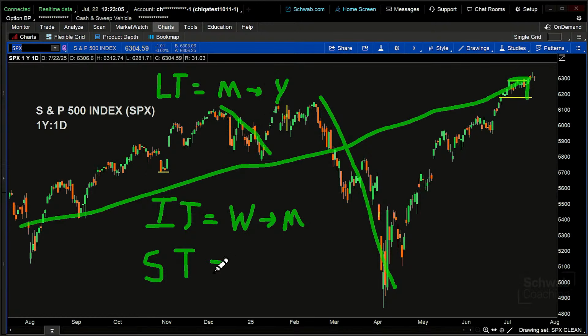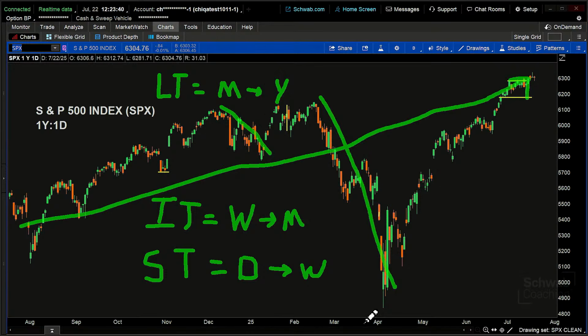A short term time frame is days to weeks. So that might be 1 or 2 days, that might be 5 days, it might be 10 days, out to weeks. So maybe as many as 4 weeks, before you start getting into months. So a short-term trend can become an intermediate-term trend, which can become a long-term trend. That might give us some sense of how we would break down the time frames on these trends.